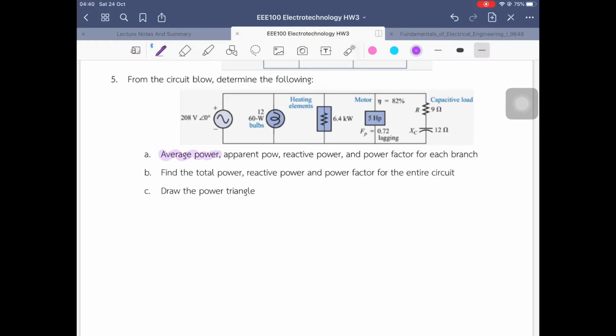So now we have another example in which we have to find many things, including the average power, which is P, apparent power, which is S, reactive power, which is Q, and the power factor, which is known as PF. We also have to find two other questions, which are the total power and the reactive power. So now let's start with the first question, which is to find P, S, Q, and PF.